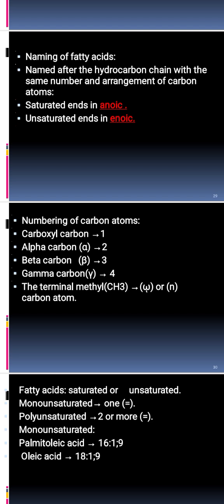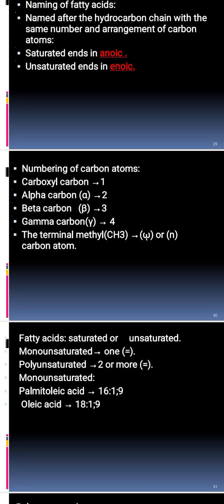The terminal methyl group is CH3, while in the middle we find CH2, for example. The first carbon is the carboxyl group. Then the alpha carbon, the beta carbon, the gamma carbon.